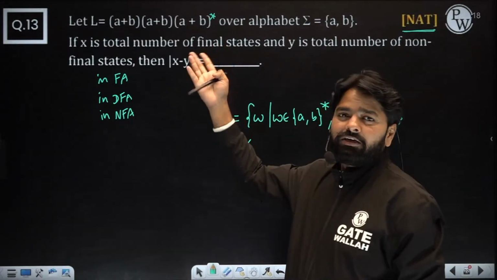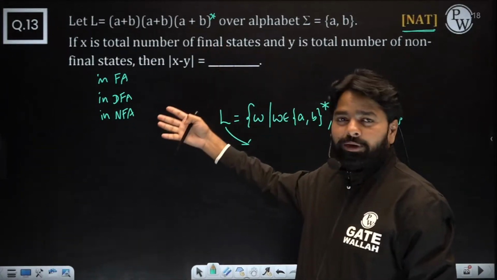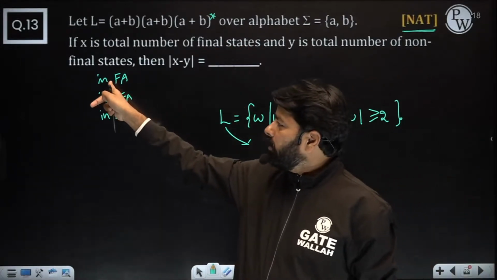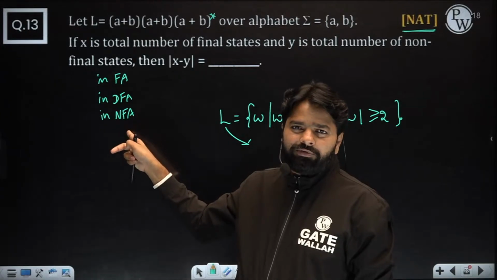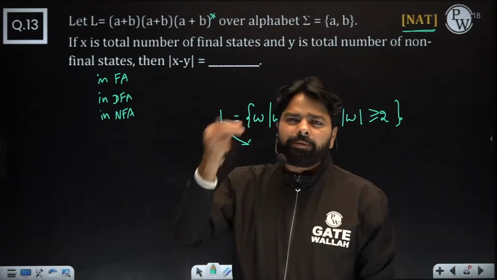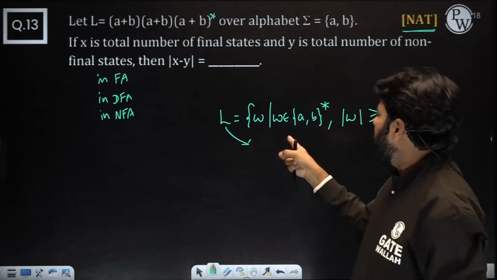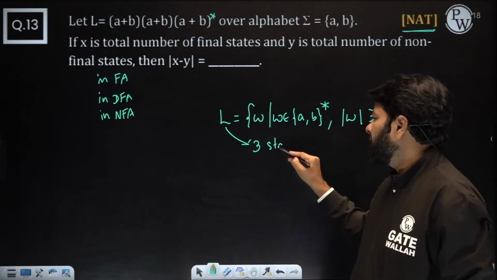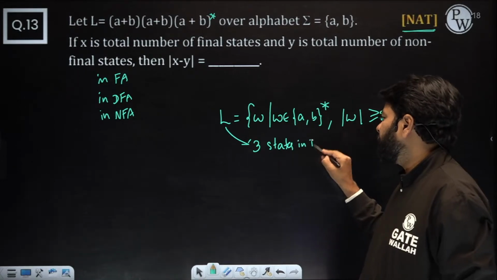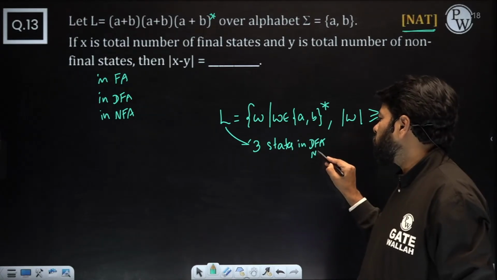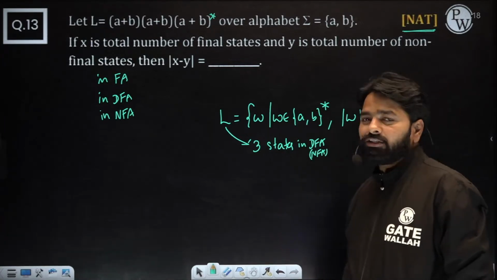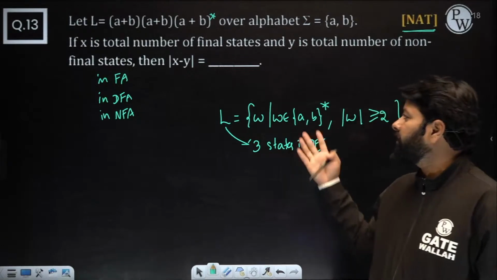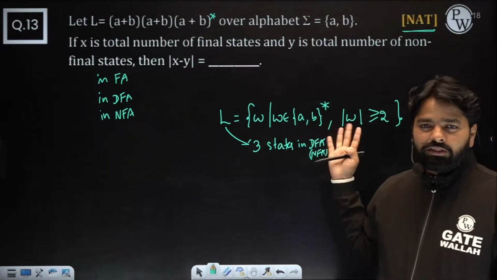Because for a regular language, we find the number of states only in finite automata, right? No other machine, because they have different logics. Now, is that clear? When you find the minimum finite automata, minimum DFA, minimum NFA, will you get the same answer? How many states will you get for this? Anybody? 3 states. In DFA, 3 states, also in NFA. Do you agree that there are 3 states in both DFA and NFA here? For this problem at least.